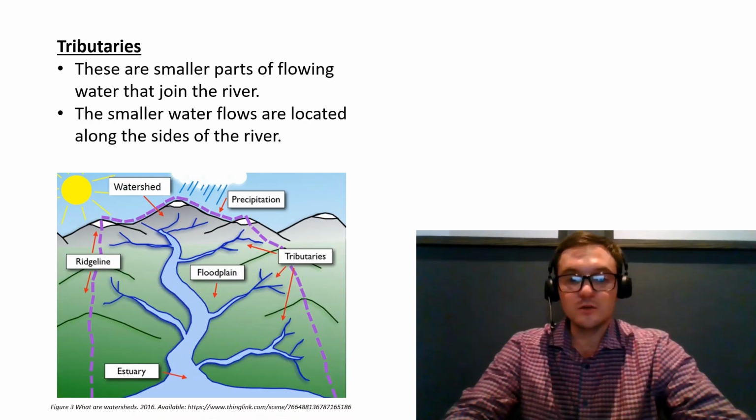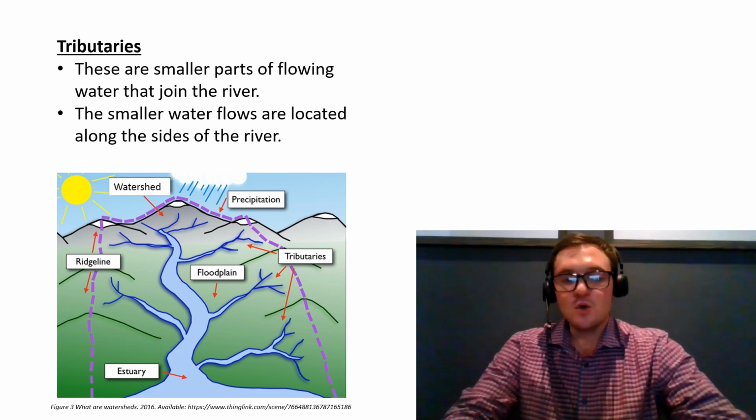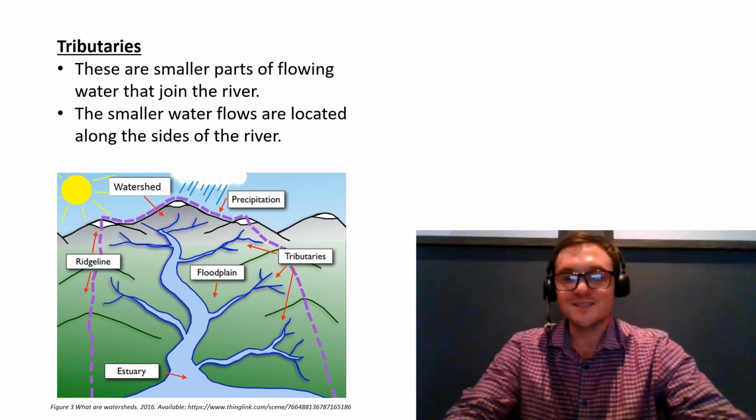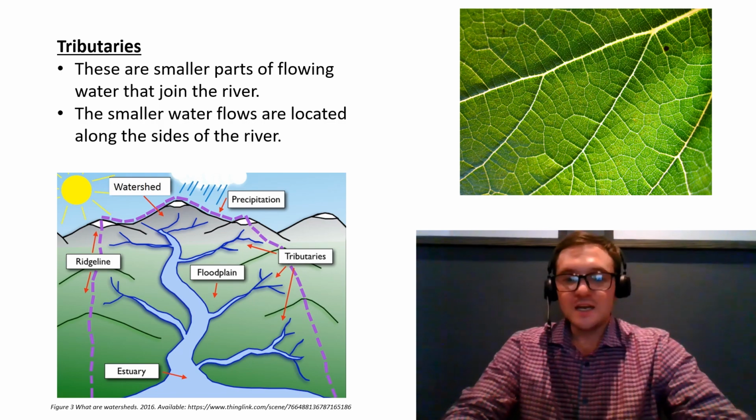And with the little picture that has just popped up, we can see the depiction of a river system that is flowing downhill and entering an estuary. We can see the tributaries that are attached alongside the river, and these tributaries are smaller in size. These are flowing parts of water that join into a river, and the point where they join is called the confluence.